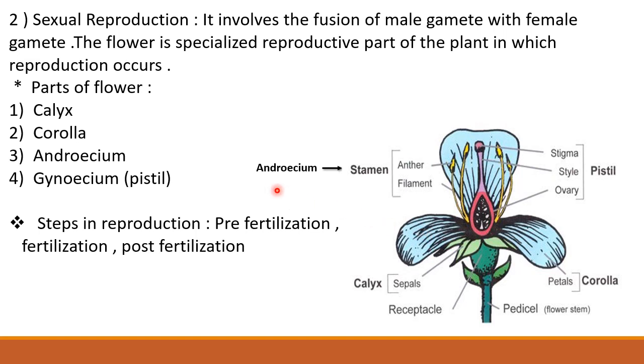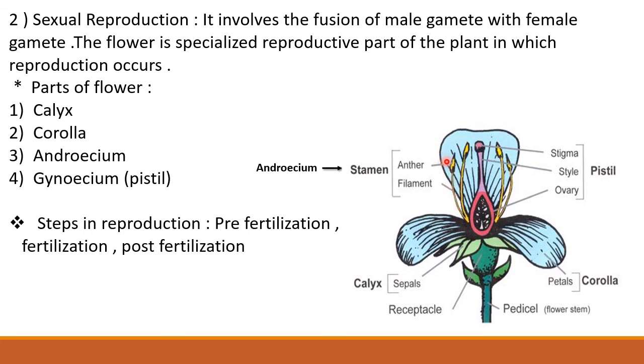The third whorl of the flower is called androecium. Androecium is the male reproductive whorl of the flower, consisting of stamens. Each stamen is differentiated into anther, connective, and filament. Inside the anther, pollen grains are produced.